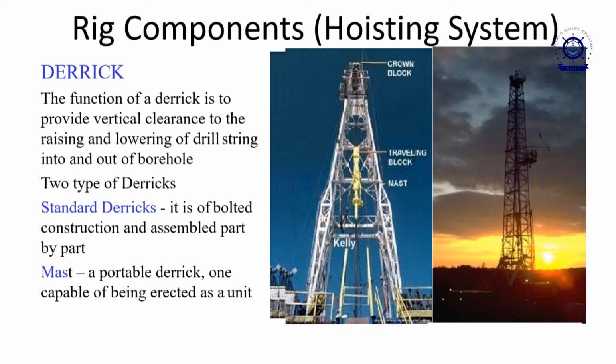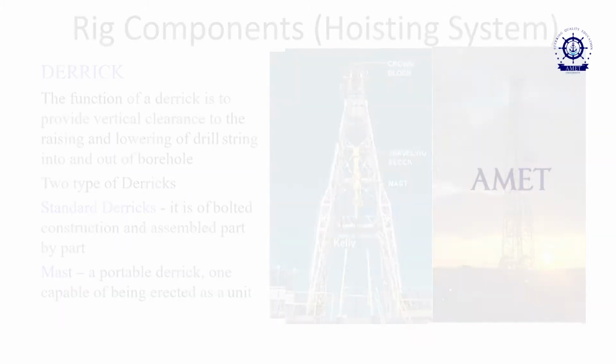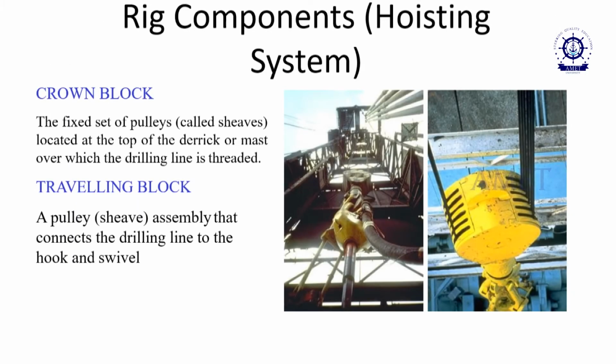And the mast is a portable derrick, one capable of being erected as one unit. That is the difference between the standard derrick and the mast derrick. These are the parts we use for the hoisting system. Now we come back to the hoisting system, the crown block.